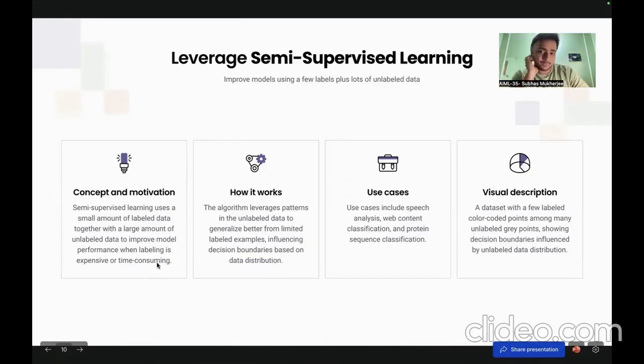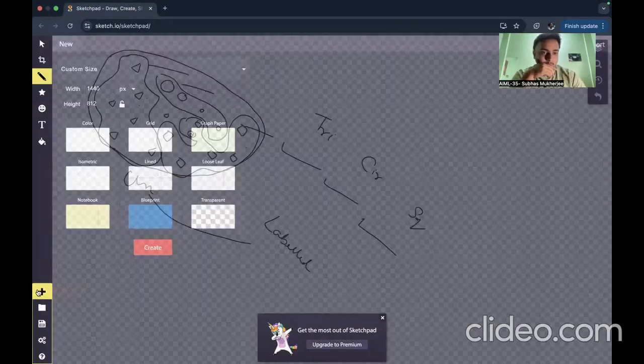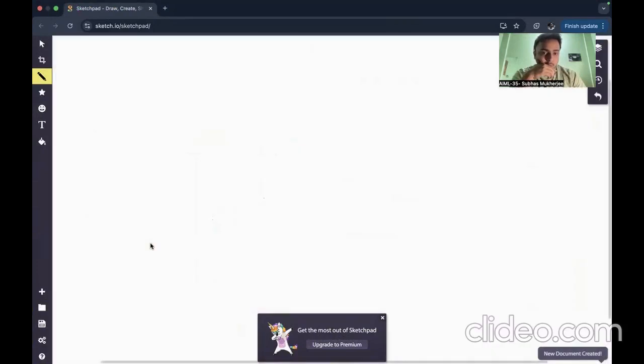Suppose, let me show you what I'm trying to say. Okay, let's go to a new page. So suppose I have around 5 million data points, and I want to perform clustering.